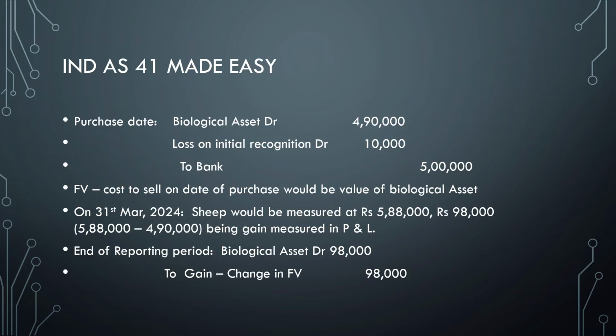So now the gain is the difference between 5,88,000 and the 4,90,000 we just arrived at, that is the difference between the sale value and the purchase value. So at the end of the reporting period, the biological asset gain, that is the change in fair value, 98,000 will be recognized as a gain in P&L. I beg your pardon, P&L, not OCI. Hope you got this right.